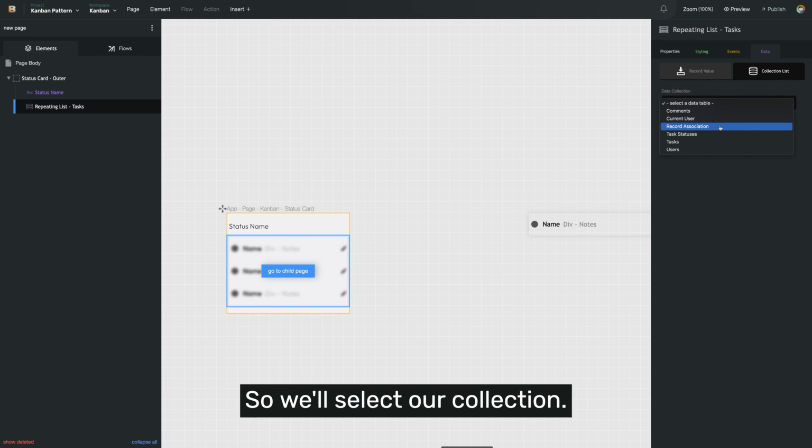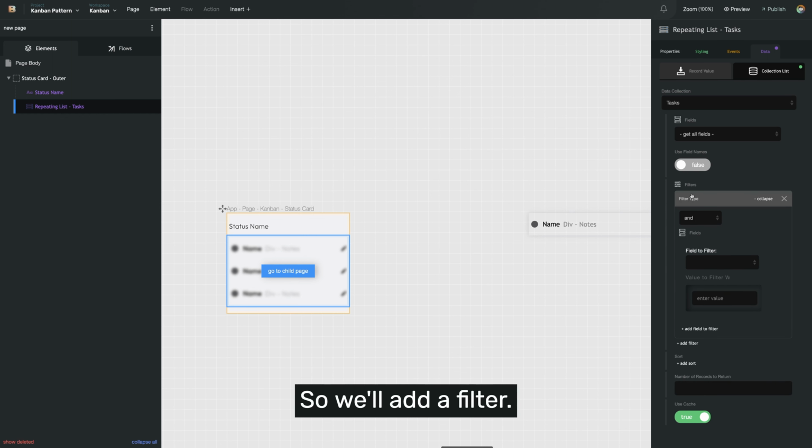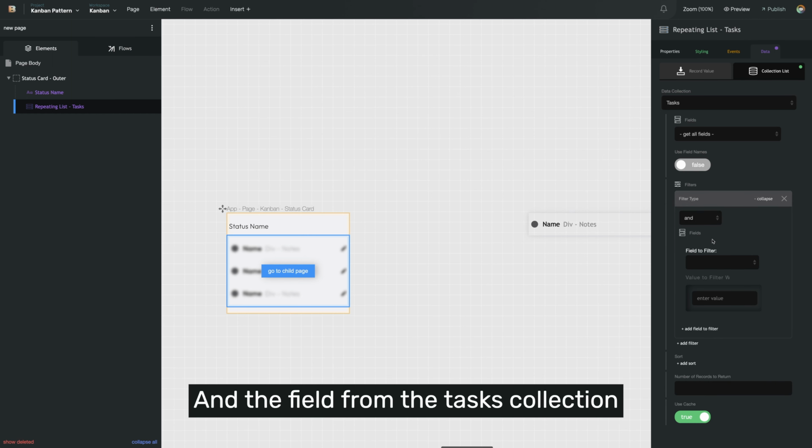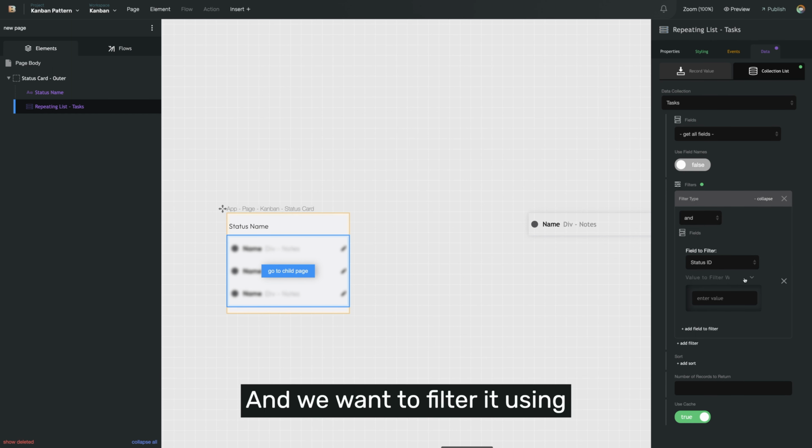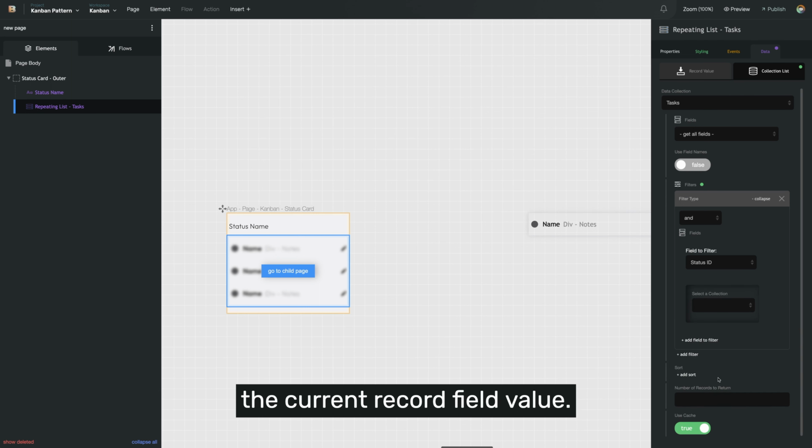And we need to add one filter here. We don't want every status card to display every single task. We want each status card to display only the tasks of the current status. So we'll add a filter, and the field from the tasks collection that we want to filter is the status ID, and we want to filter it using the current record field value.